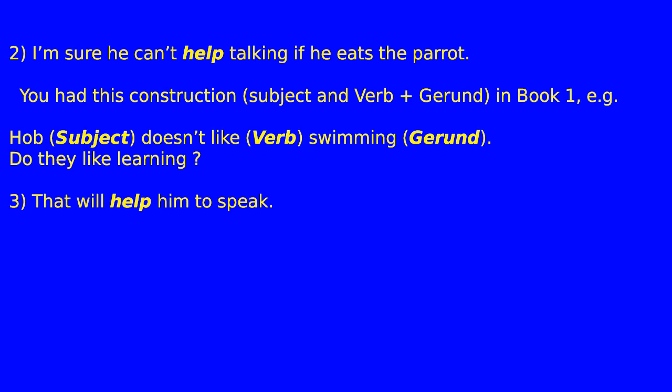2. I'm sure he can't help talking if he eats the parrot. You had this construction, subject and verb plus gerund, in Book 1, e.g. Hob, subject, doesn't like, verb, swimming, gerund. Do they like learning? 3. That will help him to speak.